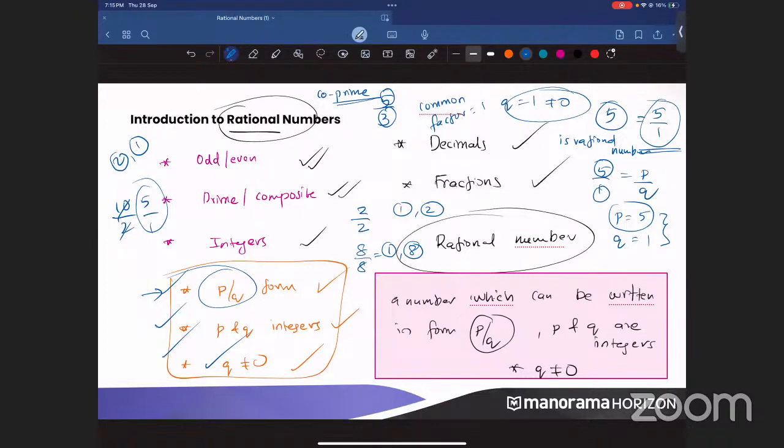And Srinidhi, this is an integer also. 5 is an integer. Okay. So I will tell about that later. In the next slide, I will tell you. Okay. So everyone understood this page, this slide? Introduction, just an introduction to rational numbers, nothing else. Okay. So can we move on to the next one?